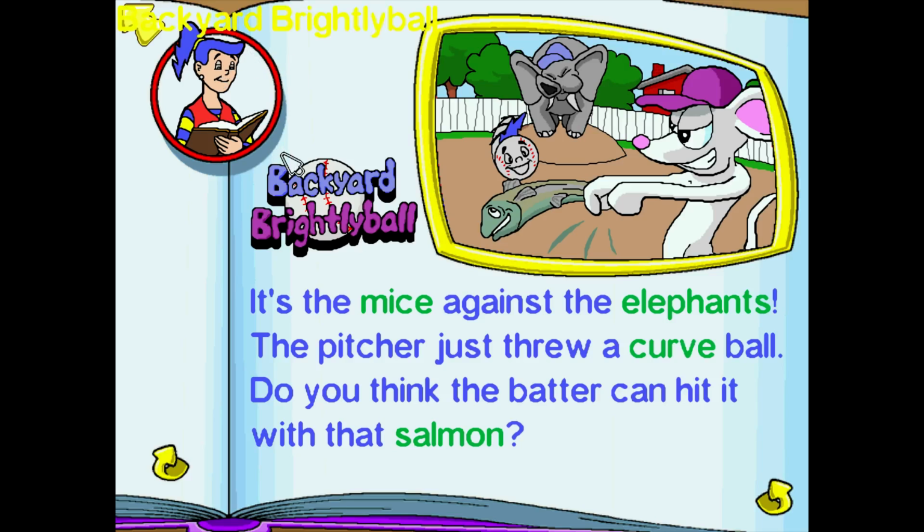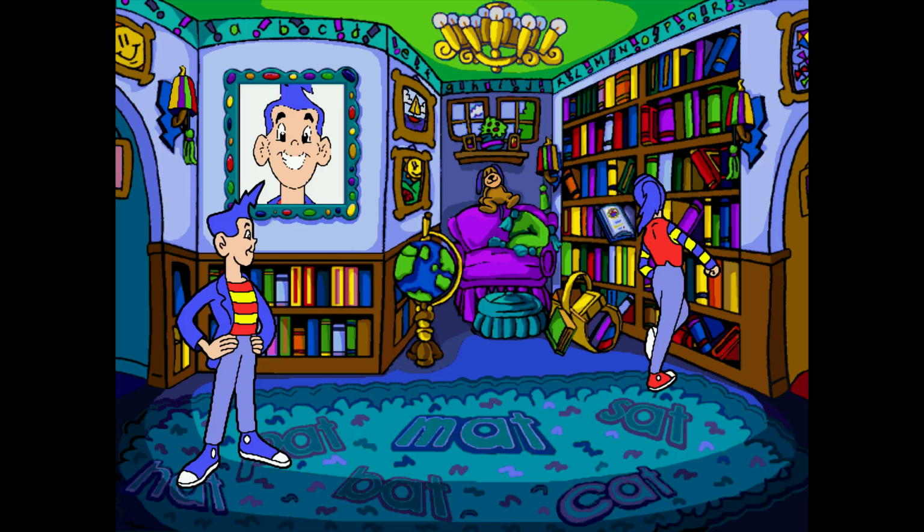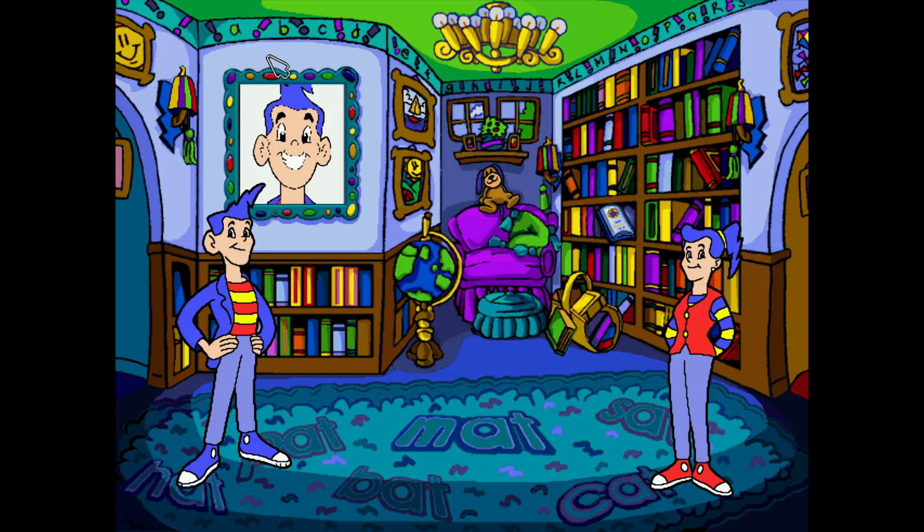Backyard ball. It's the mice against the elephants. The pitcher just threw a curveball. Do you think the batter can hit it with that salmon? Let's read some more later. See, and that didn't give us anything.